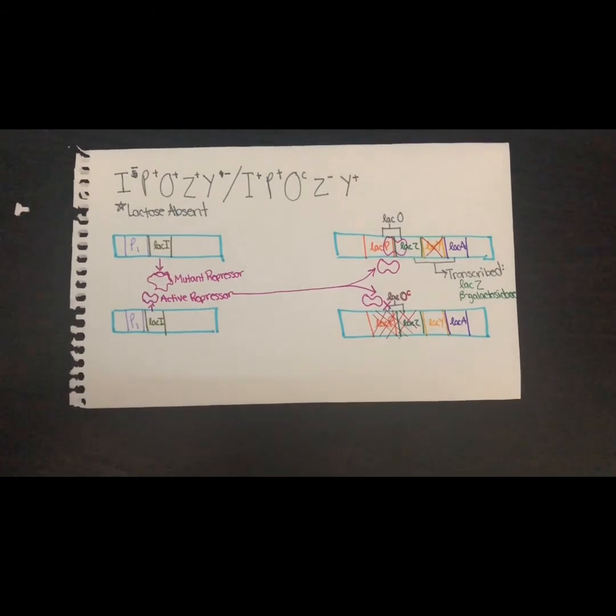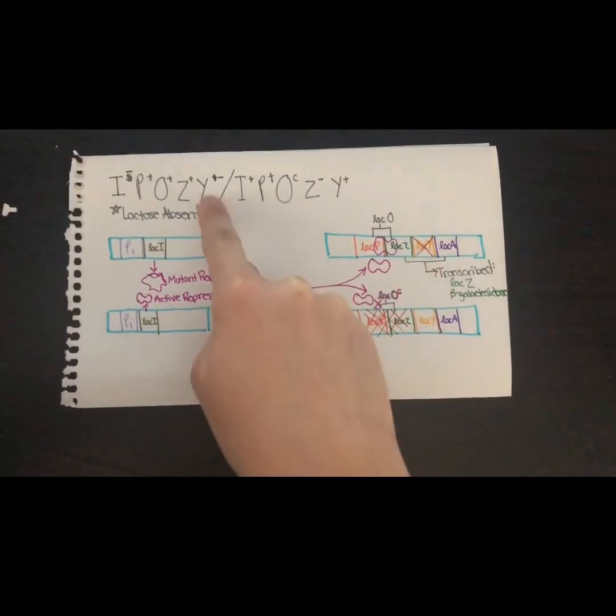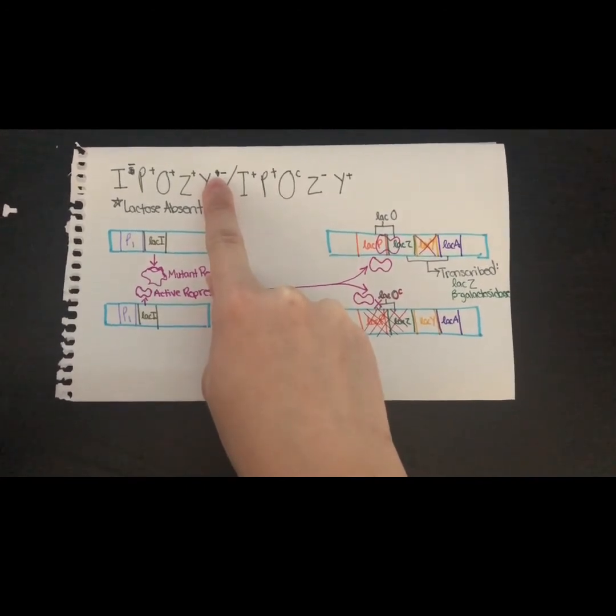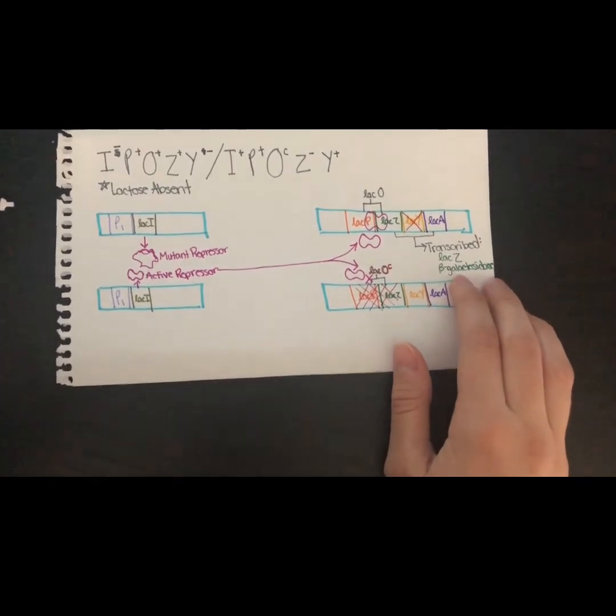Overall, one strand will be transcribed normally, except for the lac Y gene, due to it having a negative sign, meaning that only beta-galactosidase will be produced.